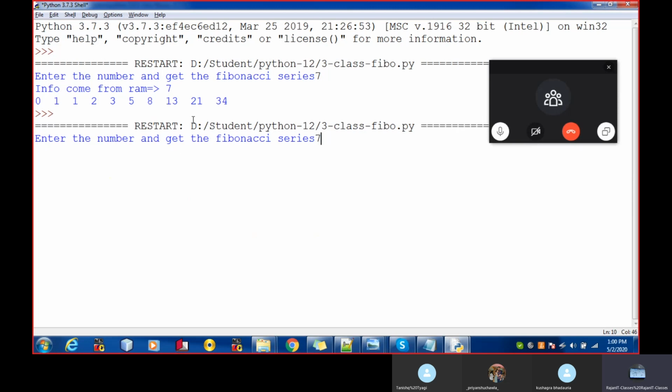See over here, I entered 7. Now see, your 3 plus 5 is equal to 8, and your 8 is greater than 7. If it is greater than 7, it means I don't want to have 8 in my Fibonacci series, because I want to generate the Fibonacci series till 7, not till 8.